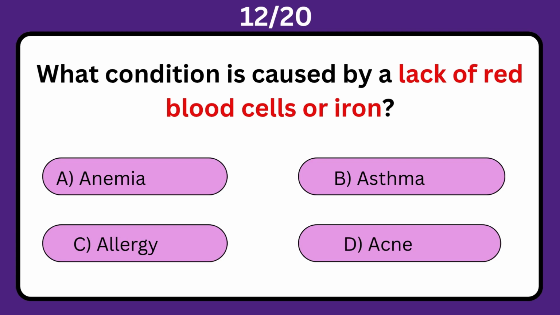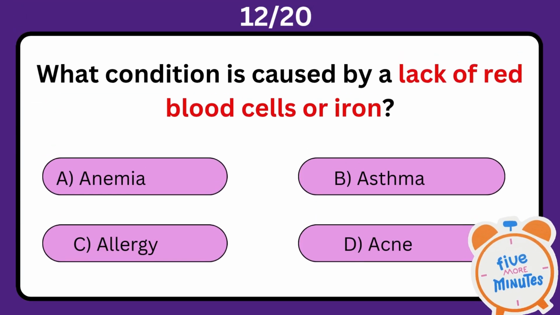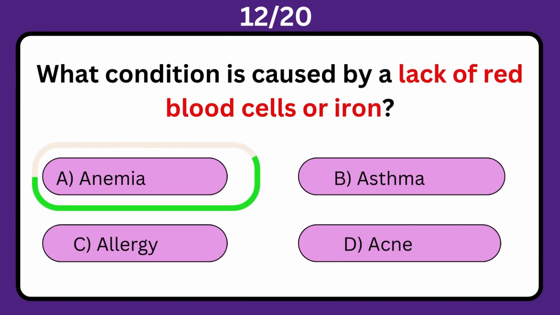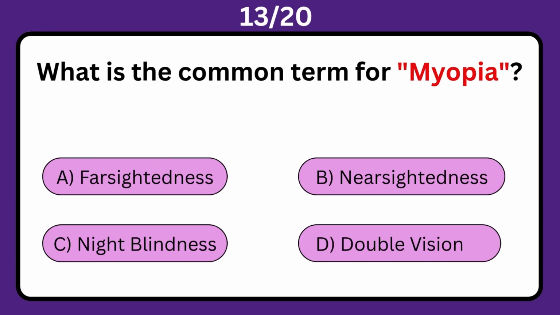What condition is caused by a lack of red blood cells or iron? A. Anemia. B. Asthma. C. Allergy. D. Acne. The correct answer is A. Anemia.